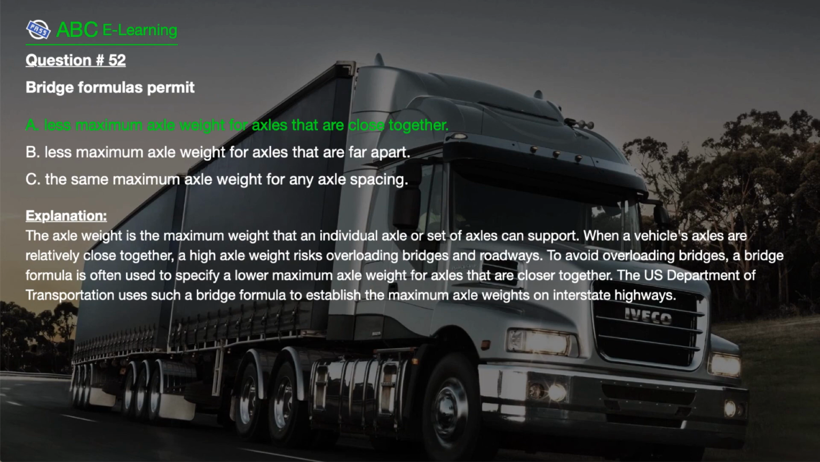To avoid overloading bridges, a bridge formula is often used to specify a lower maximum axle weight for axles that are closer together. The U.S. Department of Transportation uses such a bridge formula to establish the maximum axle weights on interstate highways.